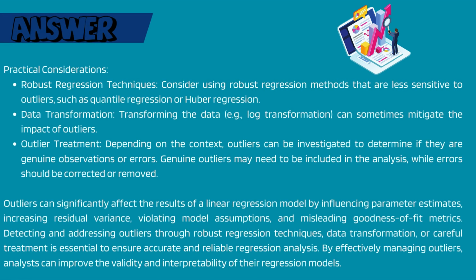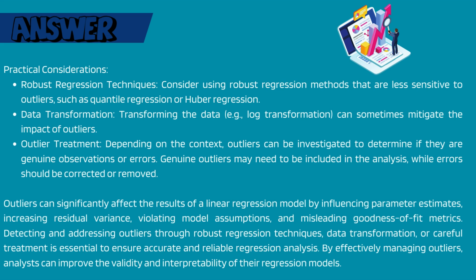Practical considerations. Robust regression techniques. Consider using robust regression methods that are less sensitive to outliers, such as quantile regression or Huber regression. Data transformation. Transforming the data can sometimes mitigate the impact of outliers. Outlier treatment. Depending on the context, outliers can be investigated to determine if they are genuine observations or errors.